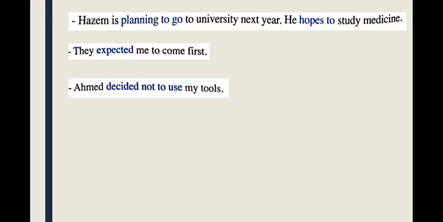And if you want to make the verb that comes after to negative, you say, for example, Ahmad decided not to use my tools. Okay, so we didn't say Ahmad didn't decide because it's another meaning. So you make it negative with not, then to and the infinitive.